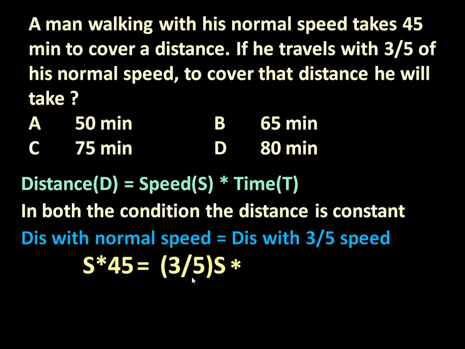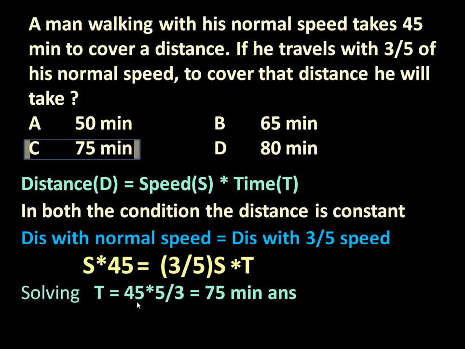Let us assume with 3 by 5 s he takes t minutes. Solve this equation and you will get t is equal to 75 minutes. So t is equal to 75 minutes. So if he takes 45 minutes to cover a distance with normal speed, if he travels with 3 by 5 of his normal speed, he will take 75 minutes to cover the same distance.